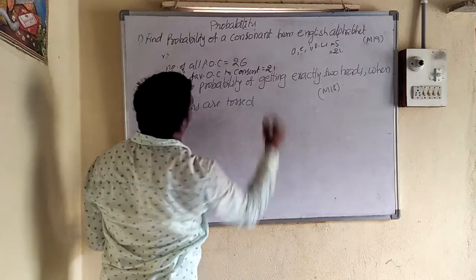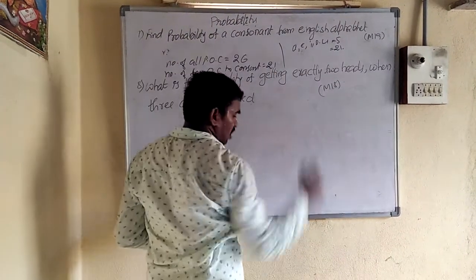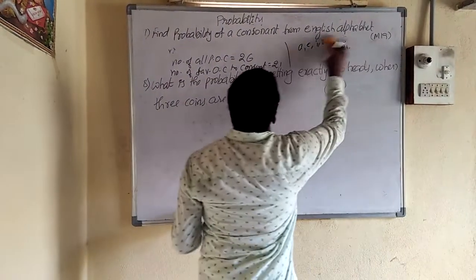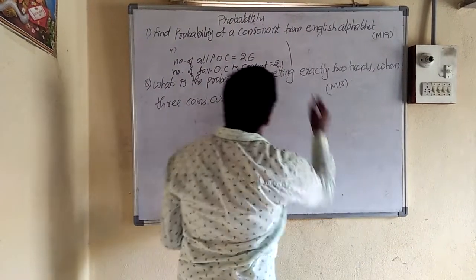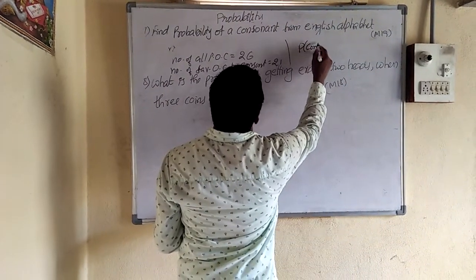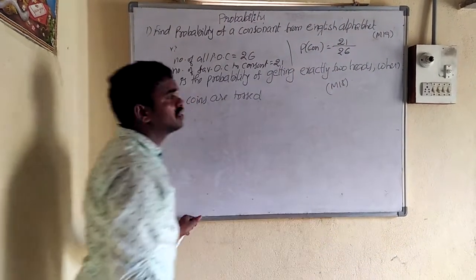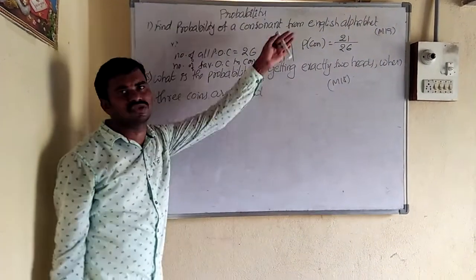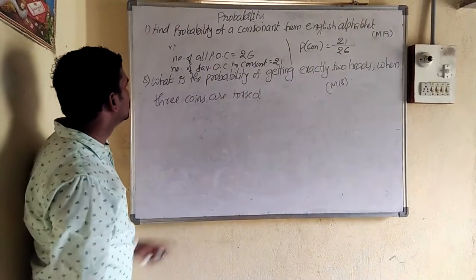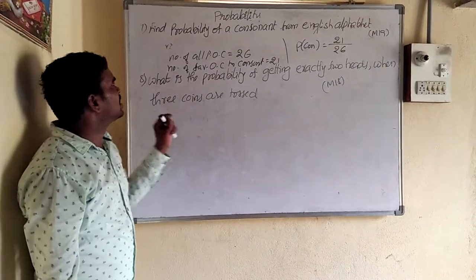How many are there? 21. So what is the probability of a consonant? Probability of a consonant is favorable outcomes, 21, by total outcomes, 26. So 21 by 26. Can we cancel? It is not possible. So these were 2 marks questions from March 19. So one more question, very simple.